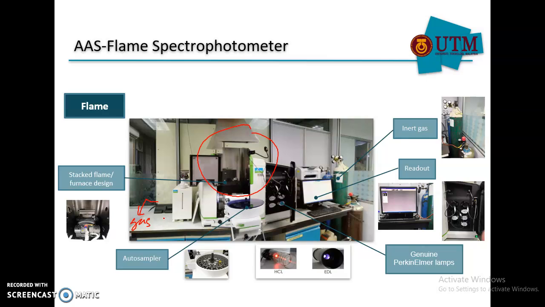The temperature is usually more than 1000 degrees C. Then we have the furnace, the autosampler, and the lamps. For the radiation source, you can use either HCL or EDL, the electrodeless discharge lamp. This is actually the gas, sorry. And then we have a computer over here. We will see one by one for flame AAS in the next video.